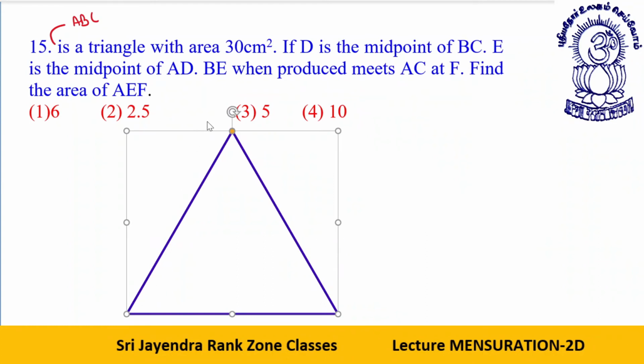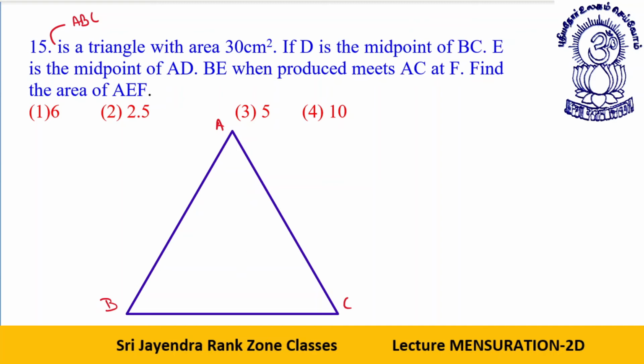You have this triangle, this vertex is A, this vertex is B, and this vertex is C. E is the midpoint of AD, BE when joined. D is the midpoint of BC, E is the midpoint of AD.